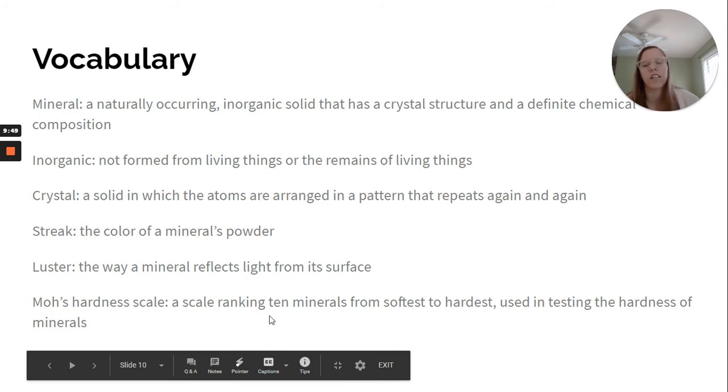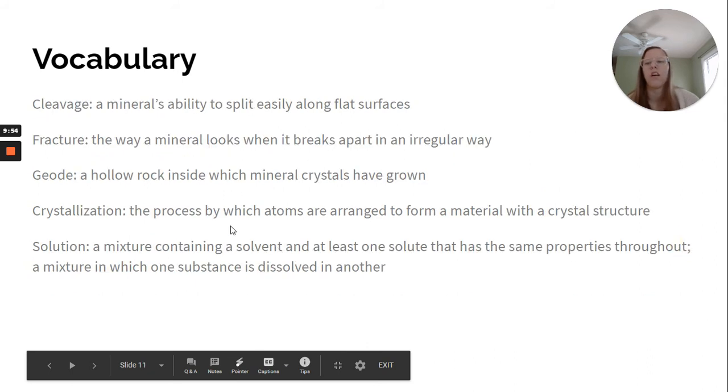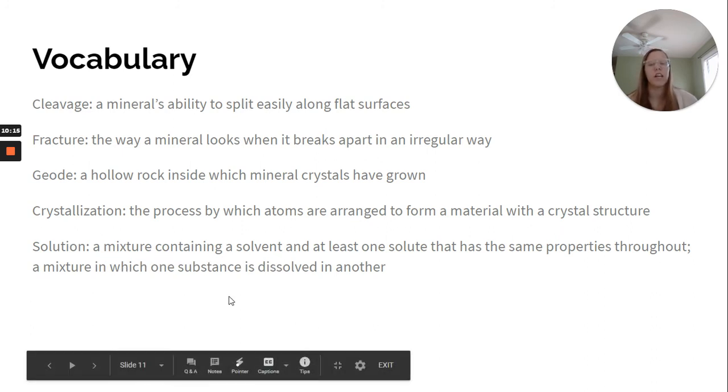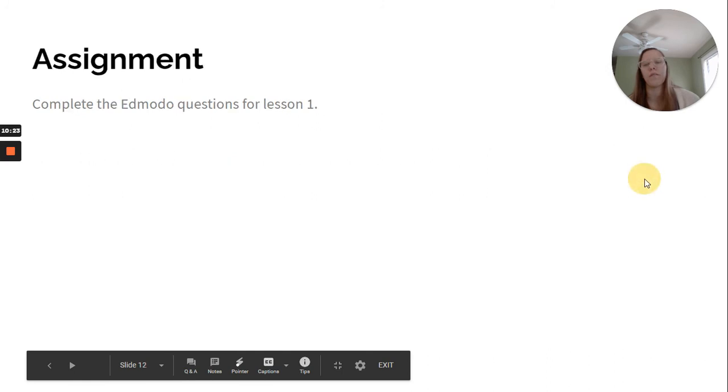Mohs hardness scale is a scale ranking 10 minerals from softest to hardest, used in testing the hardness of minerals. Cleavage, a mineral's ability to split easily along flat surfaces. Fracture is the way a mineral looks when it breaks apart in an irregular way. A geode is a hollow rock inside which mineral crystals have grown. Crystallization is the process by which atoms are arranged to form a material with a crystal structure. Solution is a mixture containing a solvent and at least one solute that has the same properties throughout, and a mixture in which one substance is dissolved in another.